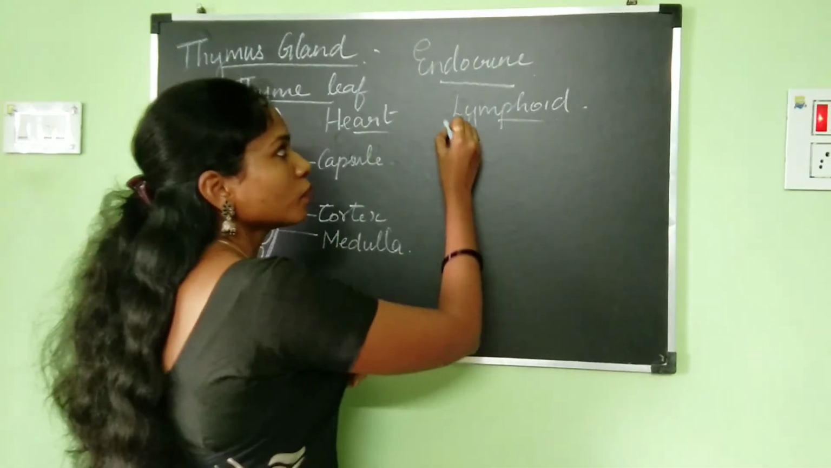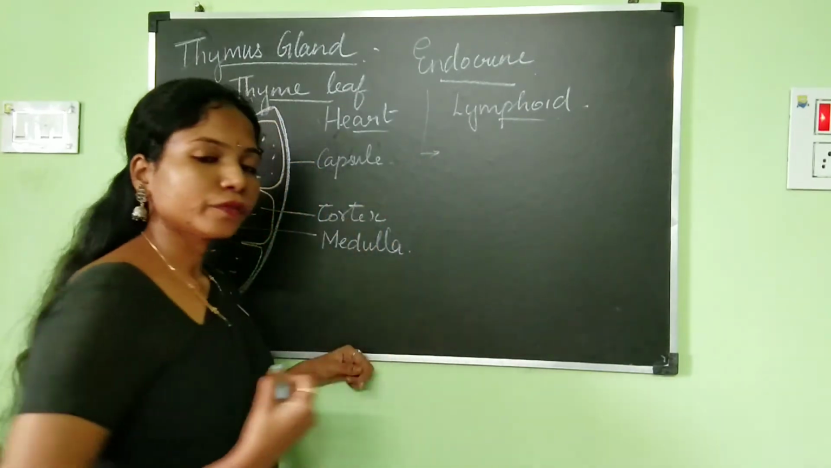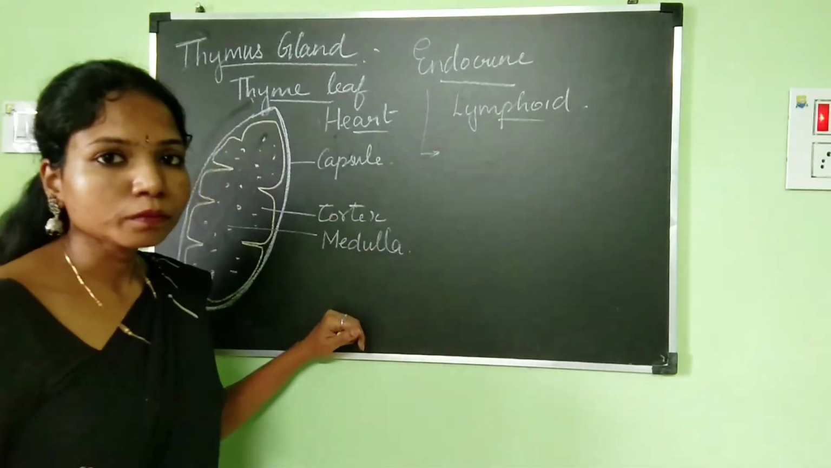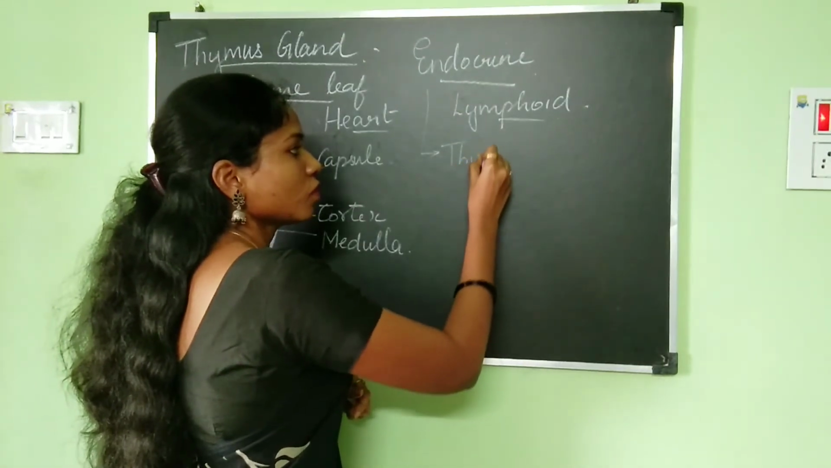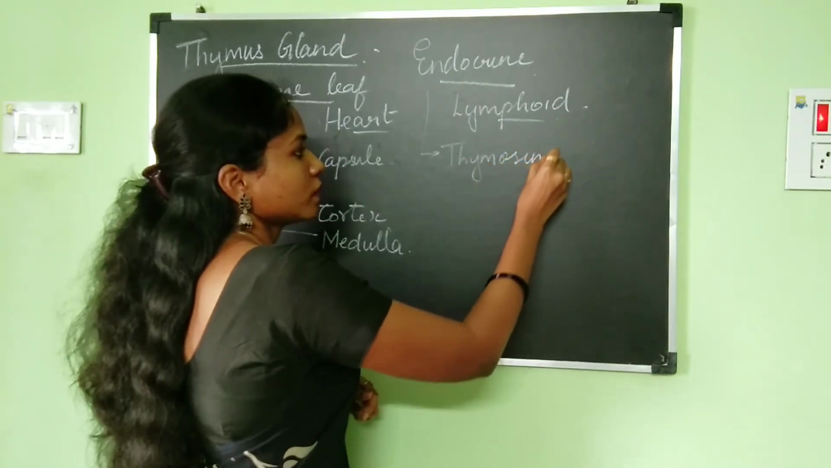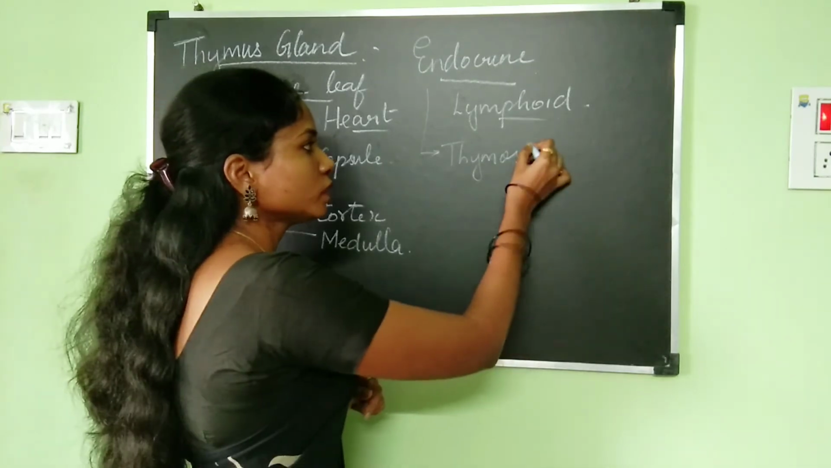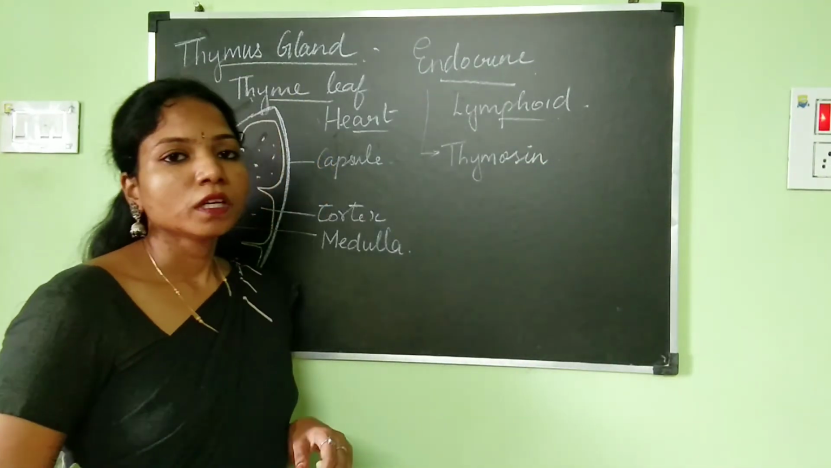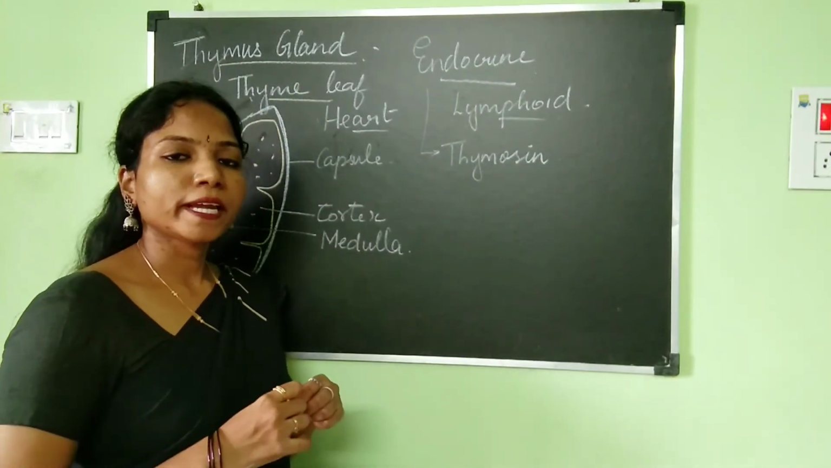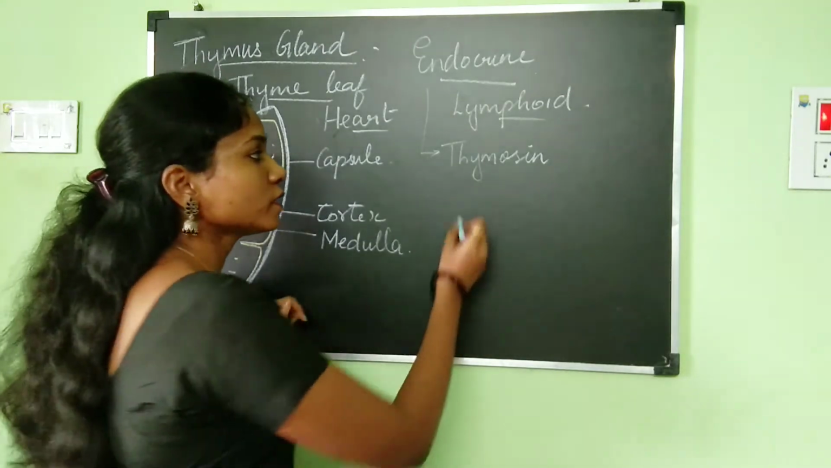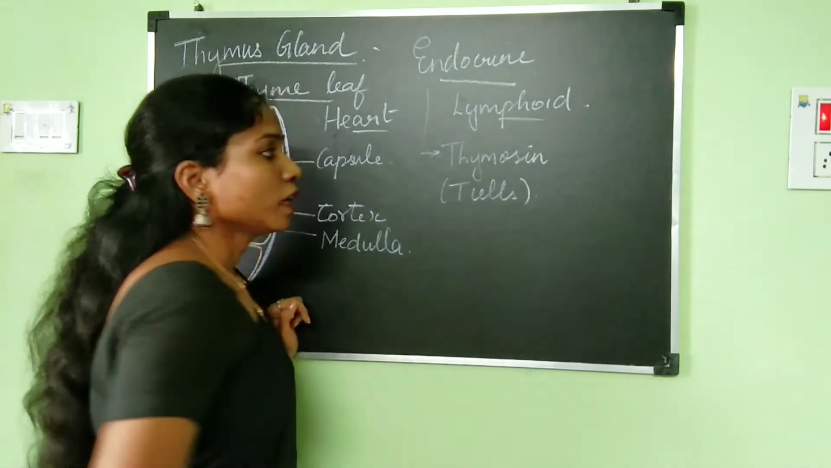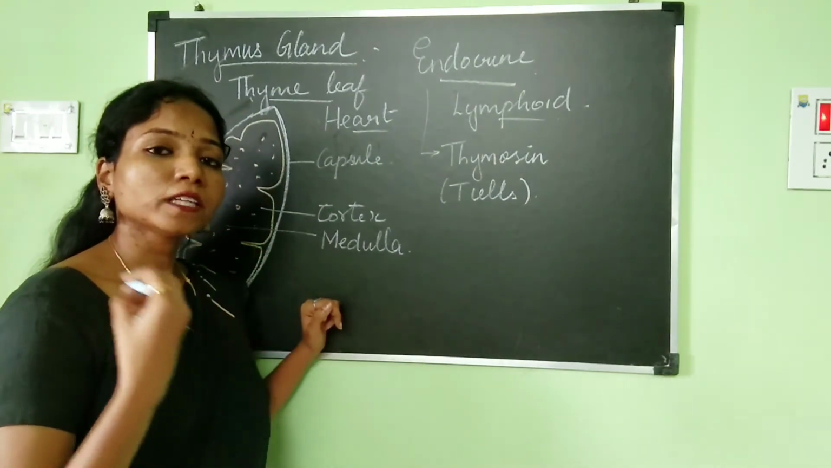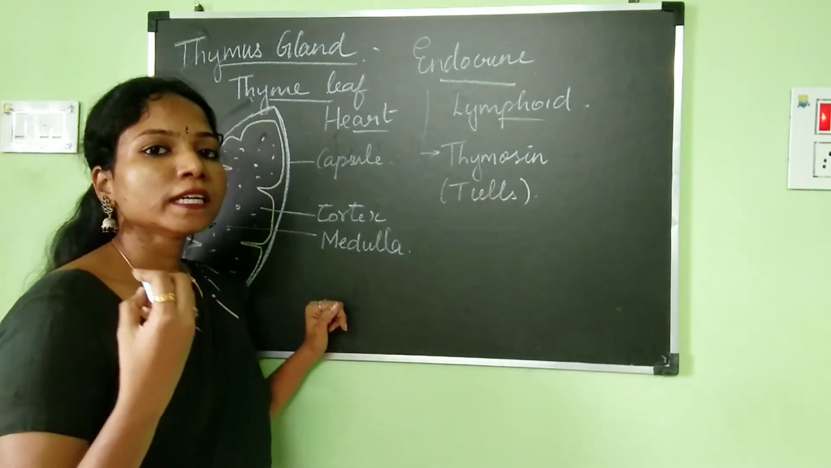So when we talk about the endocrine aspect of it, we need to discuss the hormone. Am I right? So the hormone which is produced by the thymus is called thymosin. So what is the function of the thymosin? Thymosin is going to be helping in the production as well as the differentiation of the T cells.